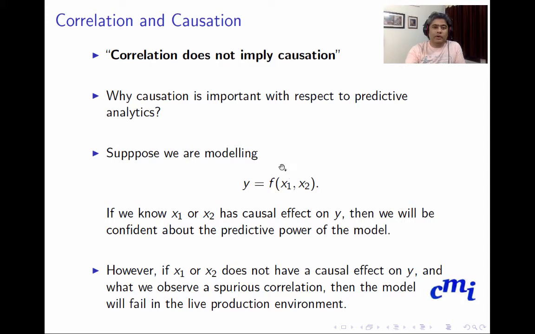So we will always try to find the feature variable x1 or x2 which has a direct causal effect on y. If we know there is a physical relationship between x and y which causes y to move according to the movement of x, and if we can preempt the move of x, then we can preempt the move of y. Then our prediction becomes much better in the live production environment.